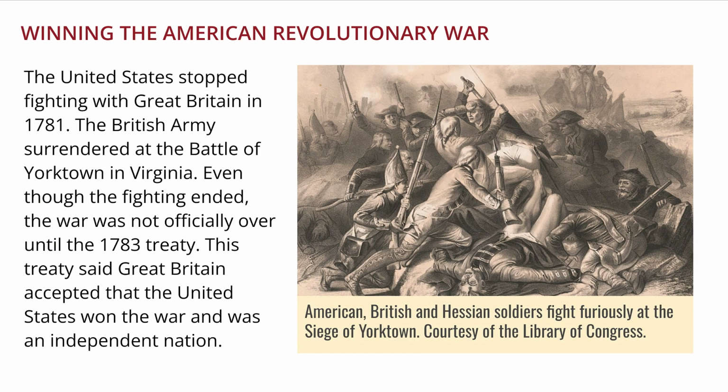Winning the American Revolutionary War. The United States stopped fighting with Great Britain in 1781. The British Army surrendered at the Battle of Yorktown in Virginia. Even though the fighting ended, the war was not officially over until the 1783 treaty. This treaty said Great Britain accepted that the United States won the war and was an independent nation.